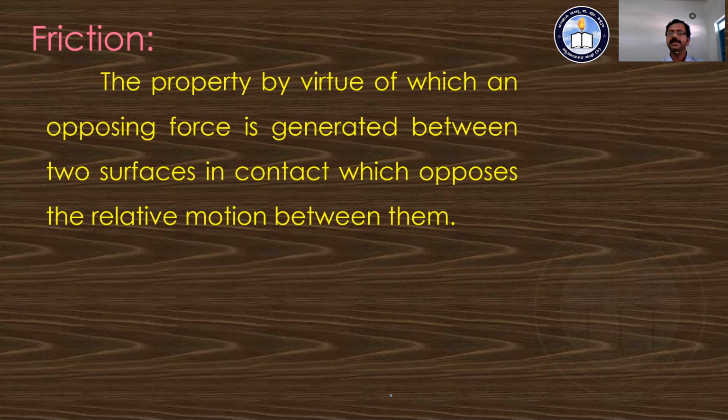Due to that, some opposing force is generated when the two bodies are in contact. Due to this opposing force, the relative motion is going to stop, or it is going to be opposed by the frictional force or by the friction. And that property is known as friction.